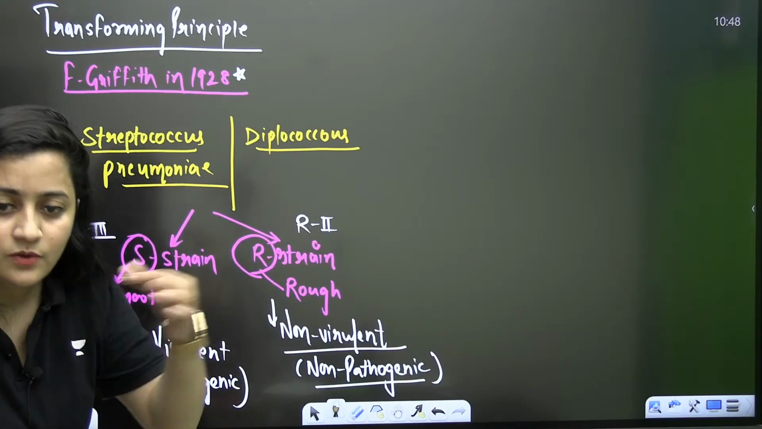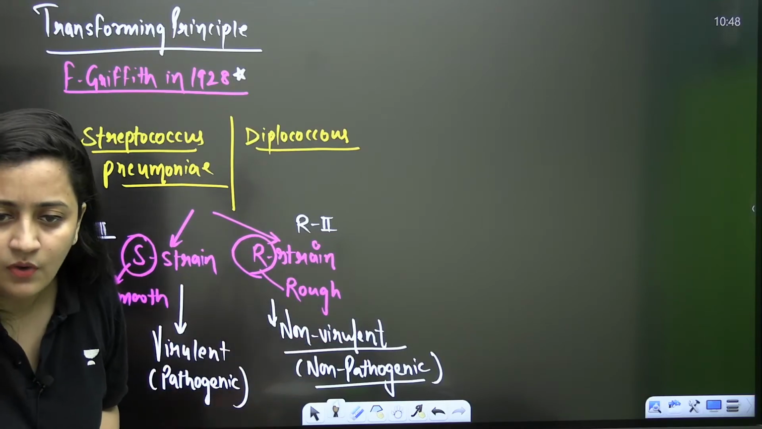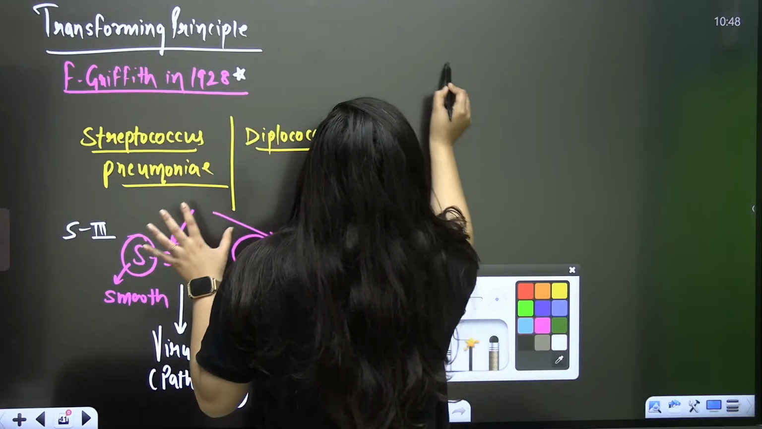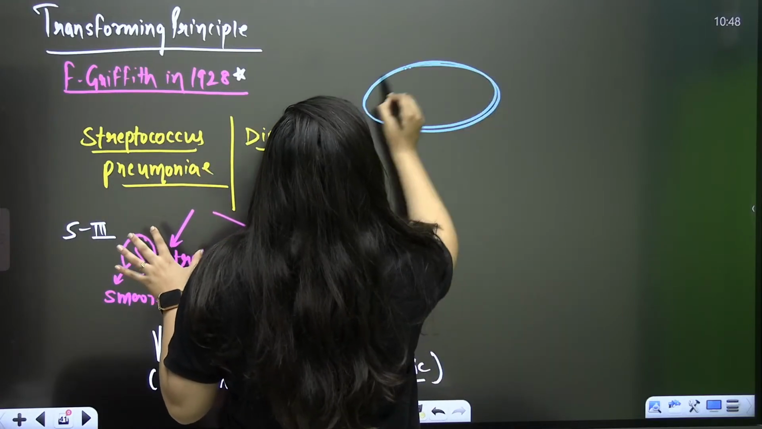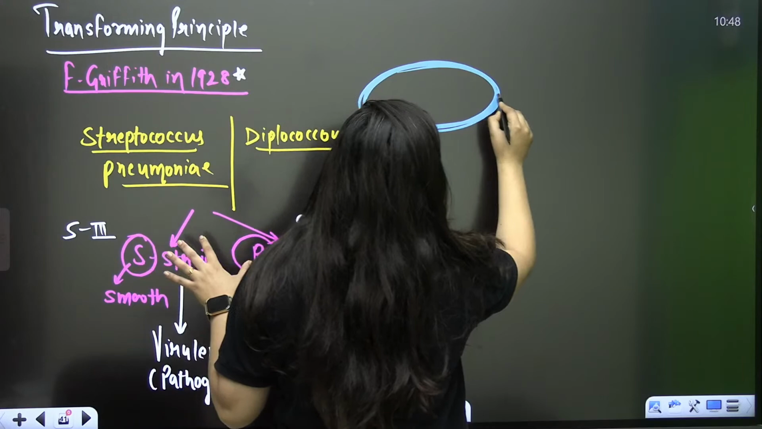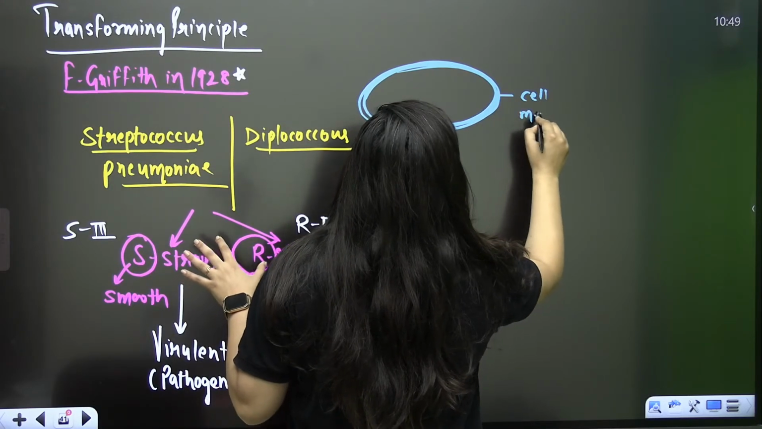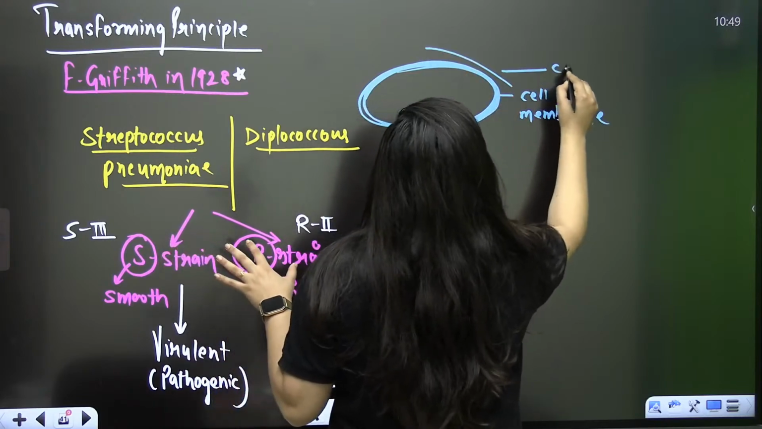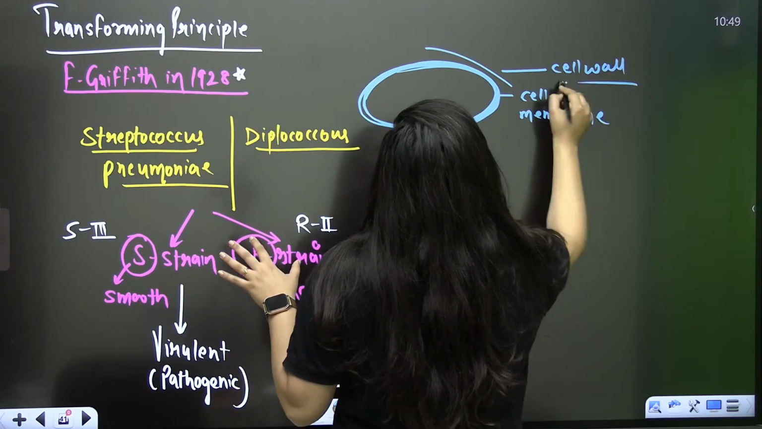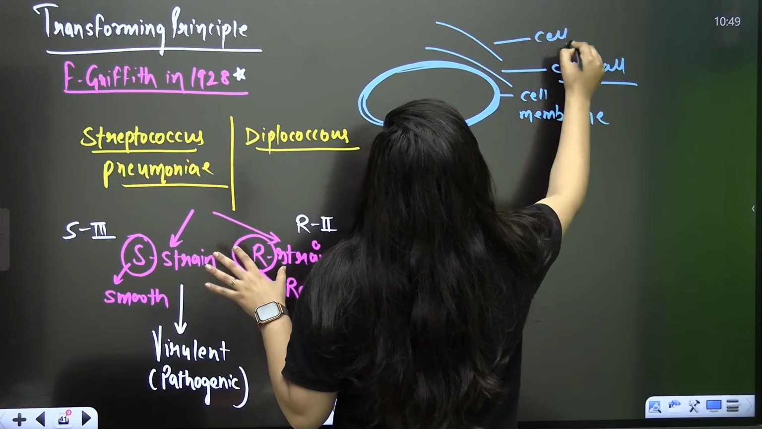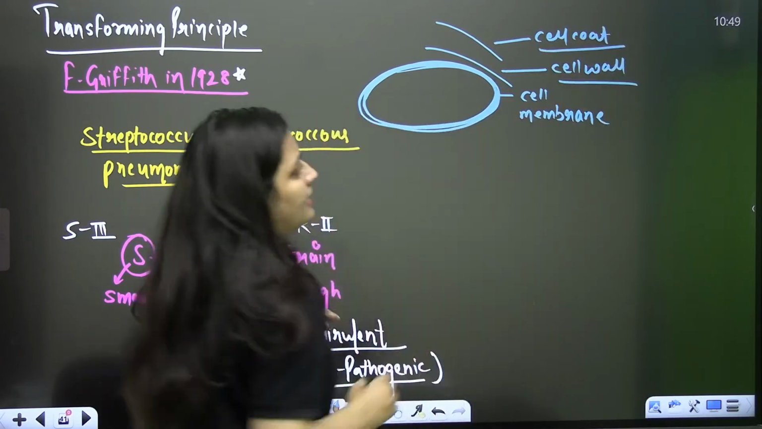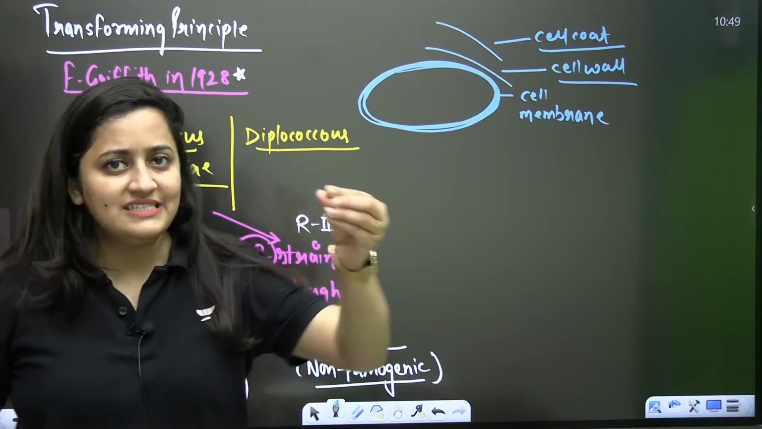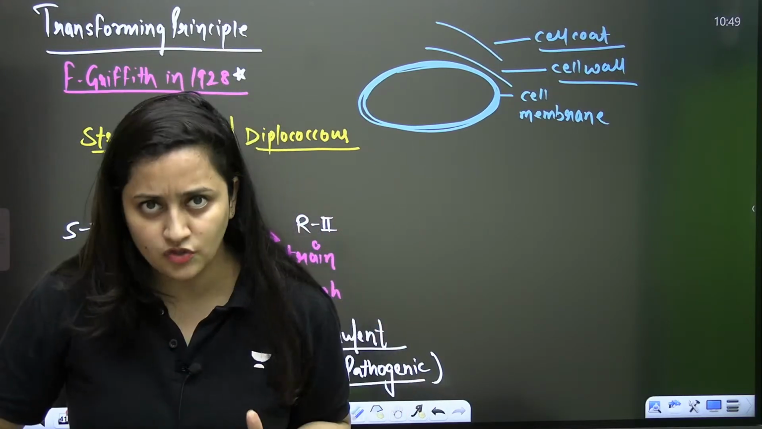So why do we say that one is smooth and another is rough? Let me tell you this point. When you talk about bacteria, you know that it has coverings: no doubt the cell membrane, and the cell wall, and outside the cell wall you are going to find the cell coat. These are the coverings of a bacterium. The cell coat is actually glycocalyx. It can be slimy, it can be solid as well.